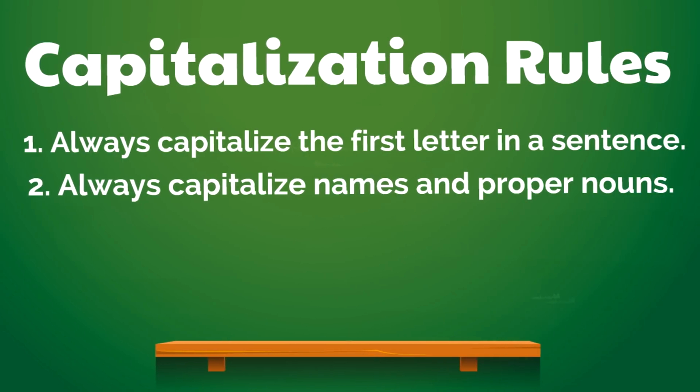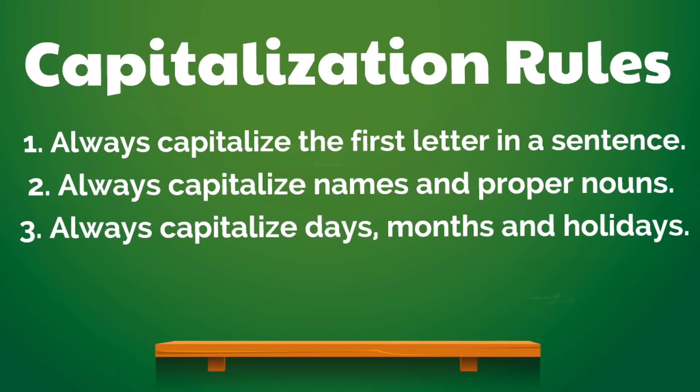The capitalization rules. Always capitalize the first letter in a sentence, always capitalize names and proper nouns, and always capitalize days, months, and holidays. That's the third rule.